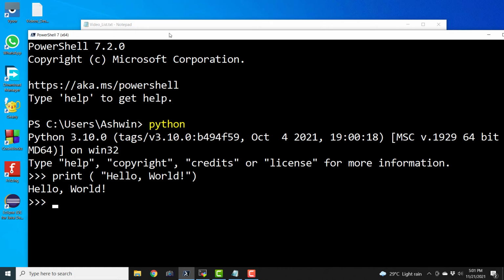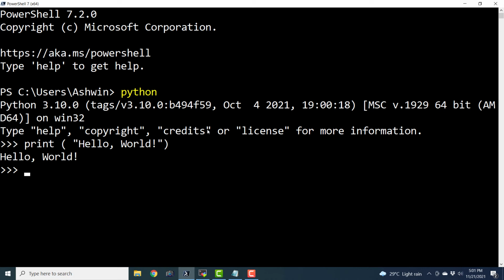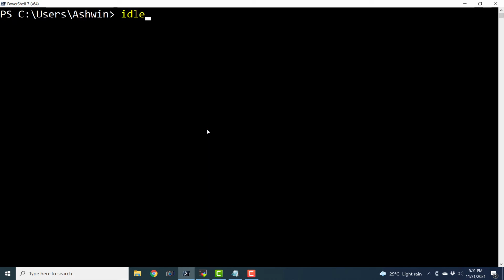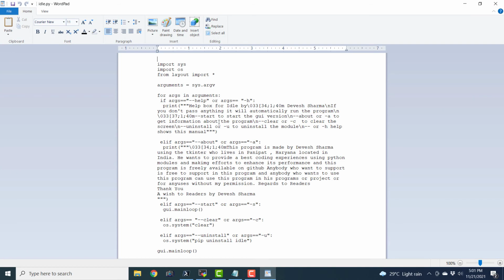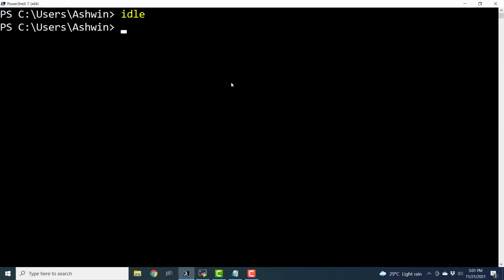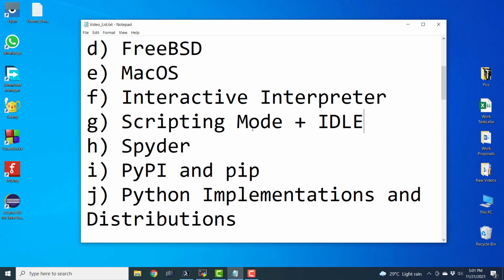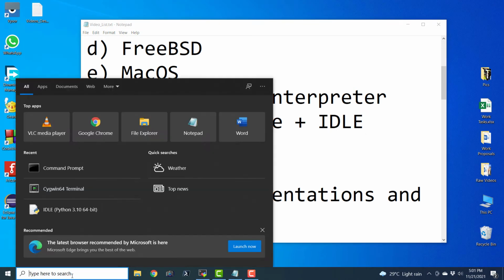So this is just like the command prompt of our operating system. We can insert small Python statements here or small blocks of code and hit enter, and it is going to give us immediate feedback. Now the other way to invoke it in Windows is to type in idle, and it is going to open the IDLE window. Okay, I guess it is opening that idle.py file, and I'm not quite sure why it is doing that. We are just going to skip this step.